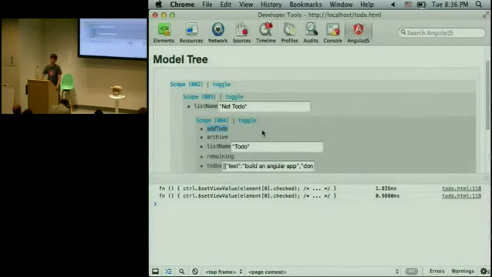Great idea. What else? Oh, I think I saw one down here. Did I miss it? Oh, over there. Sorry. Is there a way to get a handle of the services? A handle of the services, meaning, for example, $http? Right now, no, but it is definitely possible for me to write something like that. I'm not sure if I took this out.